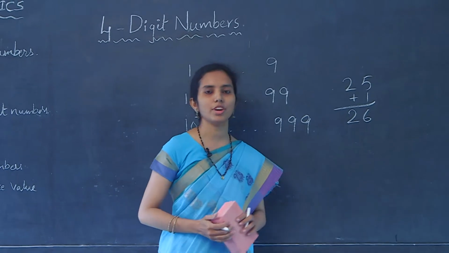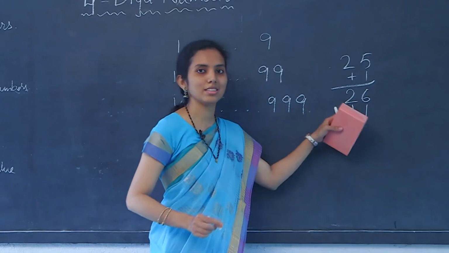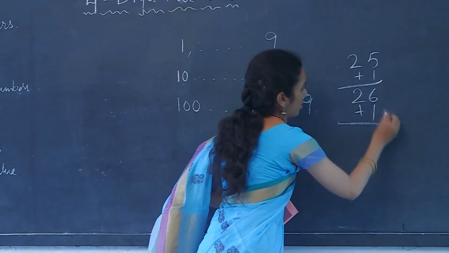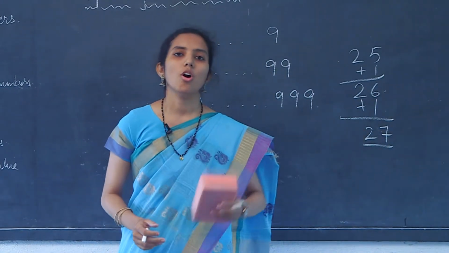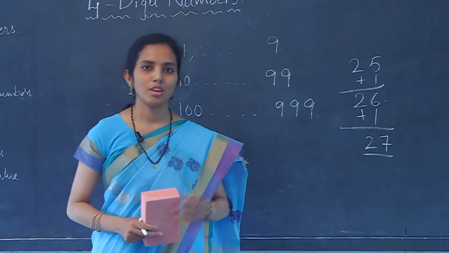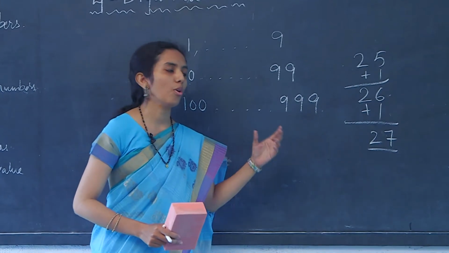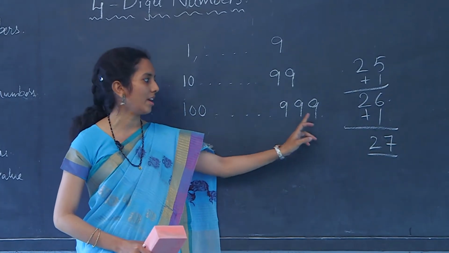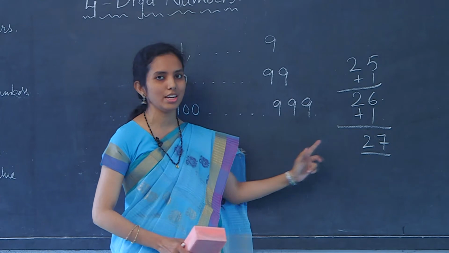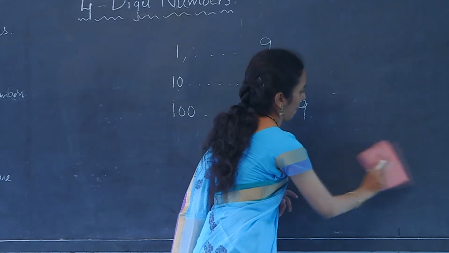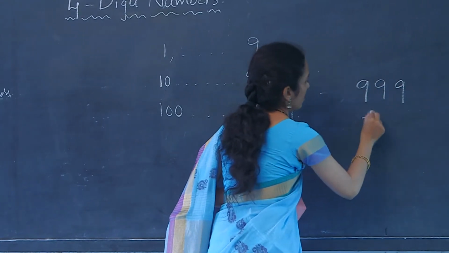What is the next number after 26? To get this, we need to add 1 to the existing number, that is 26. 6 plus 1 is 7, and this is 27. In this manner, we obtain all the sequence numbers. So, what comes after 999? This is our question. So, let us derive the next number after 999 in the same manner, that is by adding 1 to 999. 999 plus 1.